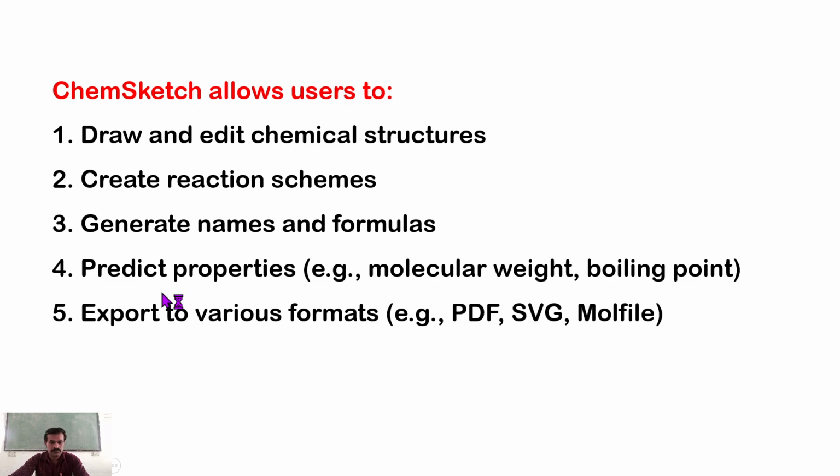Fourth is the predicted properties. A number of properties are calculated automatically by using the ChemSketch software. First is molecular weight, molecular formula, chemical formula, boiling point, etc. Fifth is export to various formats. When we draw the structure in ChemSketch, at that time we can save it in PDF, SVG, mol file, SDF file, which are supported by different free software available online.